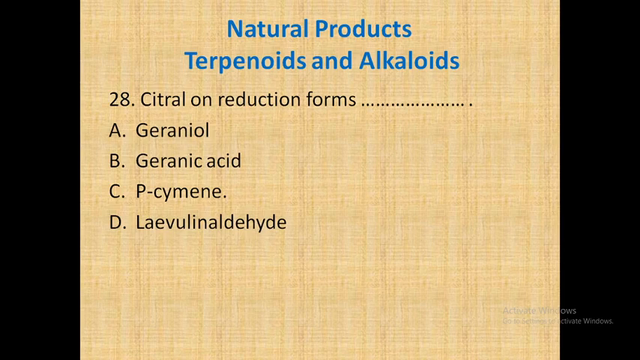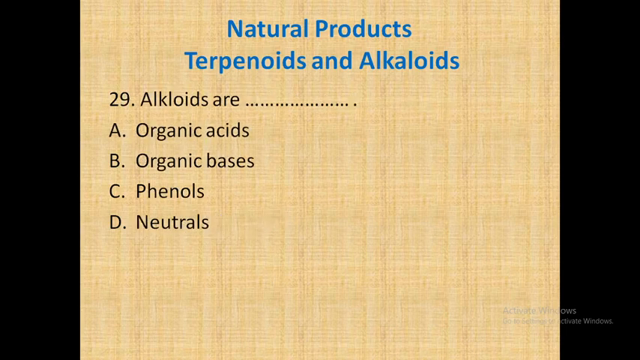Citral on reduction forms. So citral contains an aldehyde group, and aldehydes on reduction form alcohols. So out of these four options, geraniol, geranic acid, paracymene and linalool aldehyde, A is the correct option as it has an alcohol. So geraniol is the correct option. Let's go for the next.